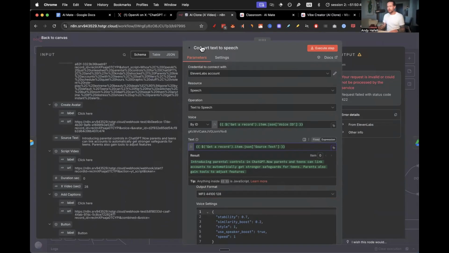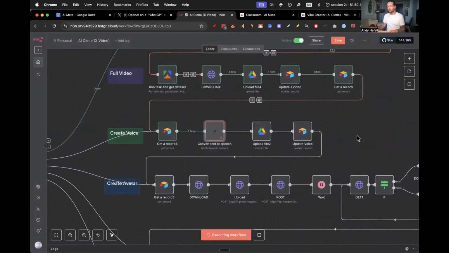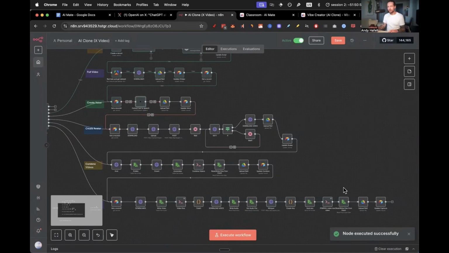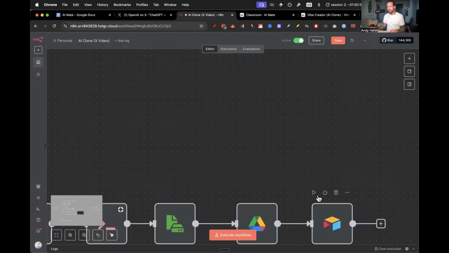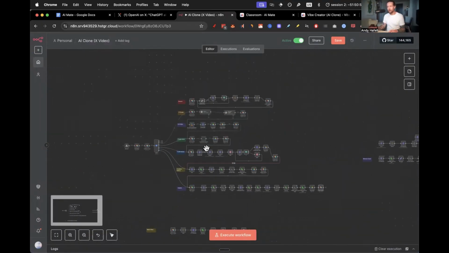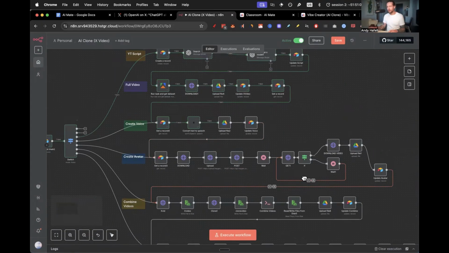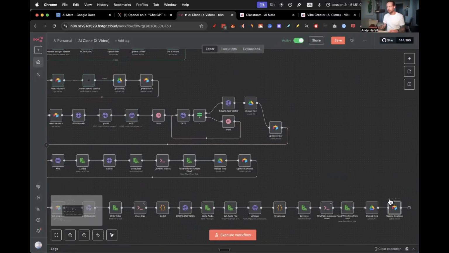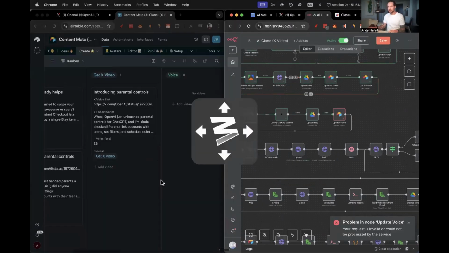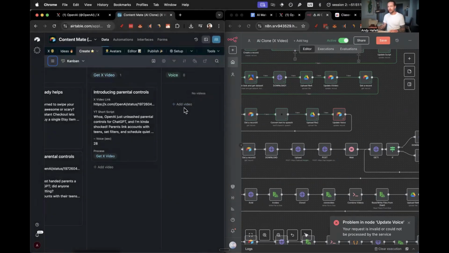So here we go. We can execute this step, and I'll show you how to run the entire thing. So what I do whenever I want to run the entire thing again is to go all the way to the bottom here and click on play on the last part, and then it runs from the place it was until the end, hopefully. So here we go to uploading the file, and here's what I wanted to show you, and that is that it updates whenever we get an update voice.